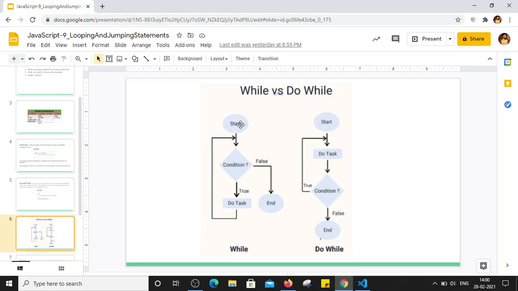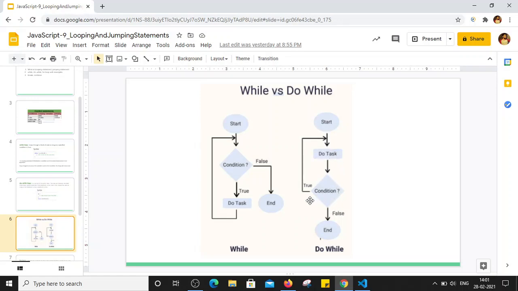If you see the flow chart, this is the flow chart of the while loop. We will start the flow and check the condition. If the condition becomes true, then we perform the task mentioned in the block of code, and it will again check the condition after increment or decrement. Until that condition is true, it will keep iterating in this loop, and whenever that condition becomes false, the loop will end. Whereas in the do while loop, we first execute the block mentioned in the do while loop, which will get executed at least once, and after that we will be checking the condition.